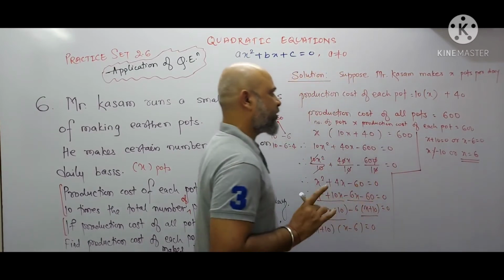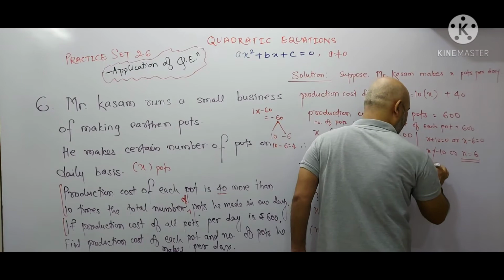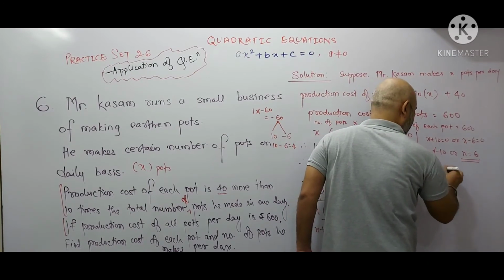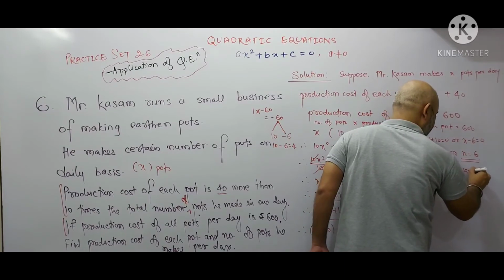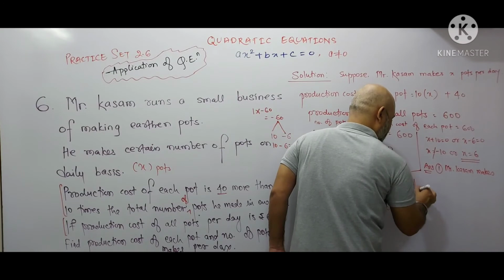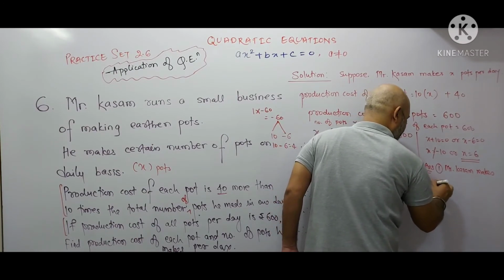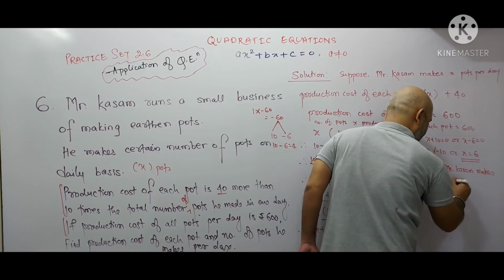So Mr. Kasam makes 6 pots per day. First answer. Now we'll write the answer. First answer will be: Mr. Kasam makes 6 pots per day, or daily basis, or per day.